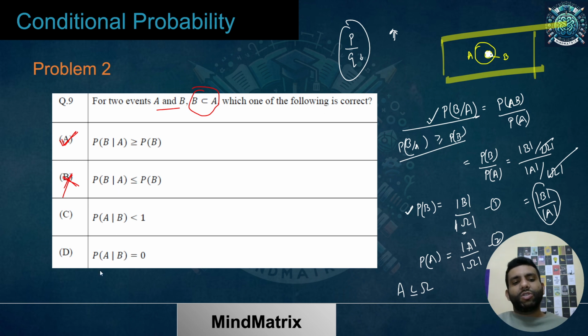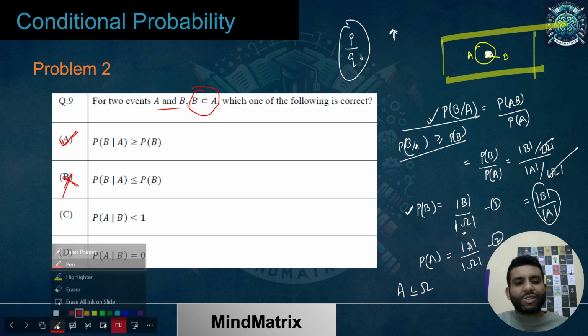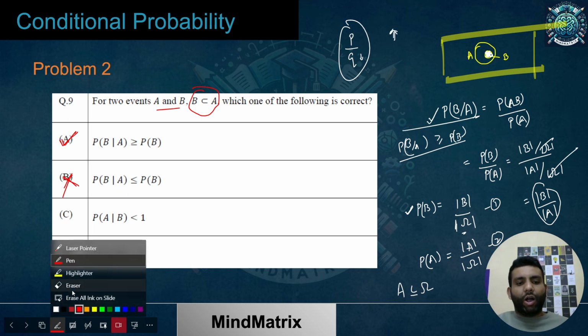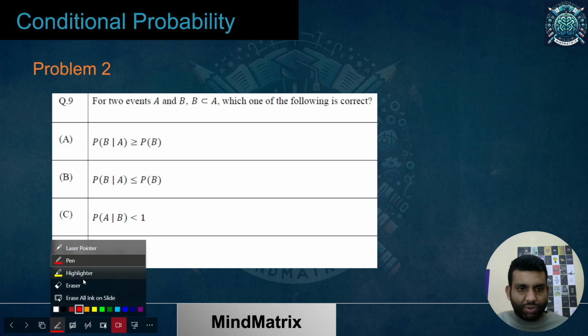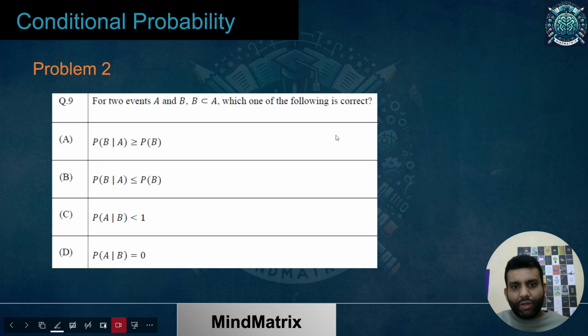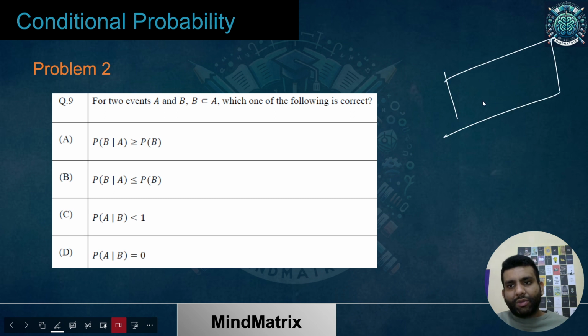Now let's talk about these two as well. This is important just to get a clear idea of how we solve these. I'll erase everything now, and then we'll discuss the rest of the options. What would be P of A given B? I have to retain that diagram so that you don't forget it, so let me create the diagram again, something like this.